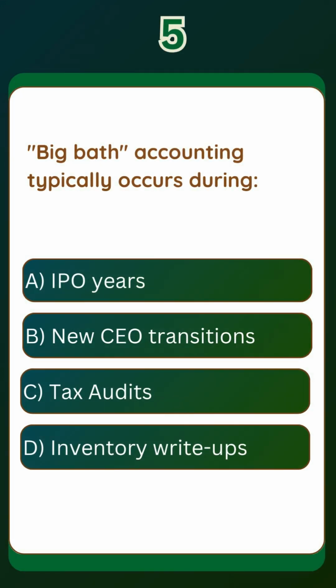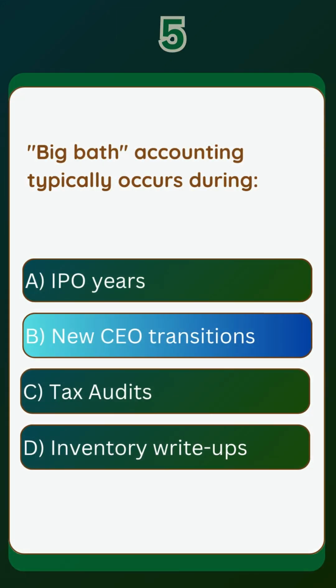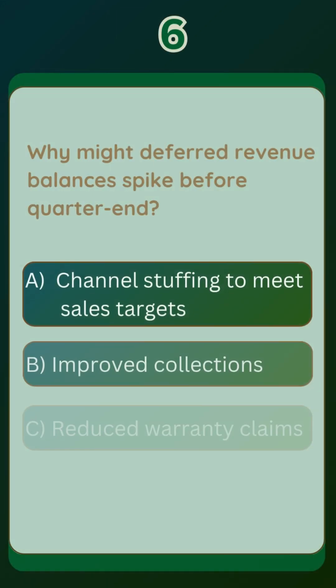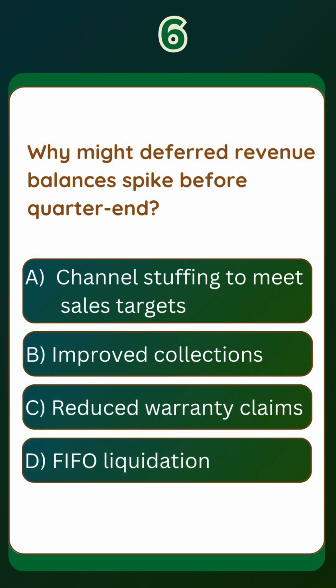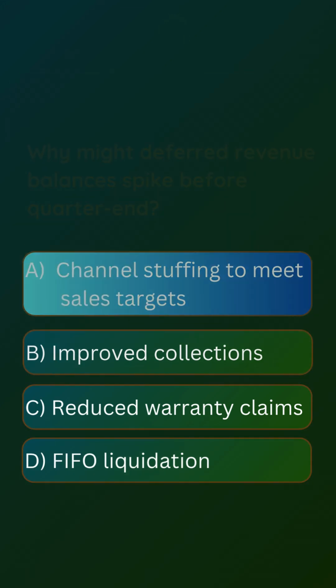Question 5. Big bath accounting typically occurs during. The correct answer is option B. Question 6. Why might deferred revenue balances spike before quarter end? The correct answer is option A.